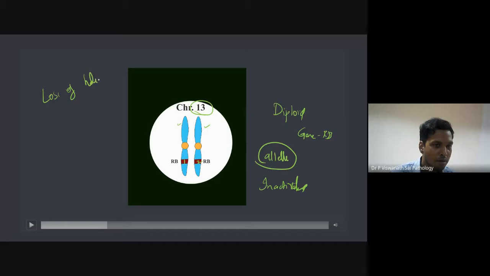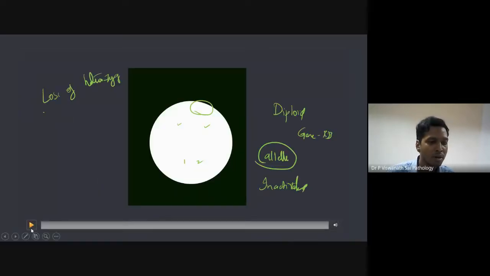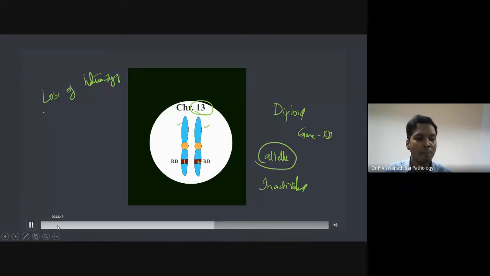So why loss of heterozygosity? Because when you have only 1 mutation, that is heterozygous: 1 allele is normal, 1 allele is abnormal. But when you have 2 alleles which are mutated, they have become homozygous. Both have become abnormal now. Very, very important. Knudsen's double hit hypothesis states you should have inactivating mutations of 2 things.